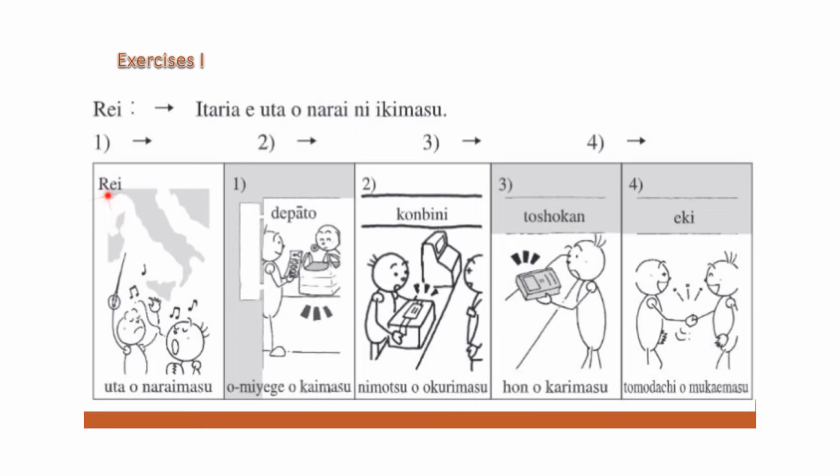Rei means example. Okay, sentence is Italia e uta o narai ni ikimasu. So the place name is Italia. Italia is Italy. Italia e uta o narai ni ikimasu. Italy, I am going to Italy for learning uta. Uta is song. Okay, so गाना सीखने के लिए जाता हूँ. कहाँ? Italia. Italia गाना सीखने के लिए जाता हूँ. All right.